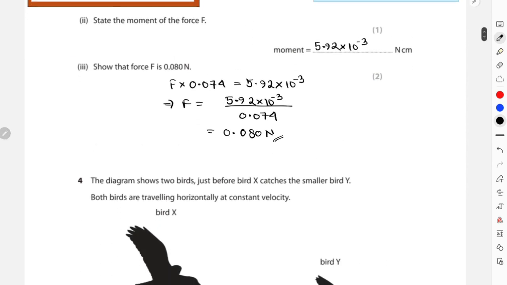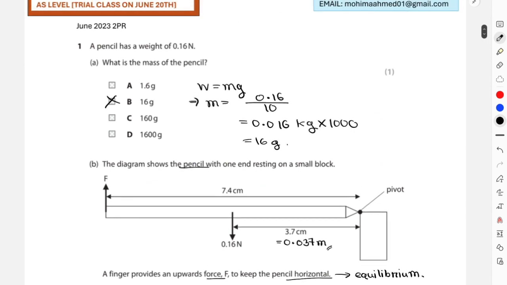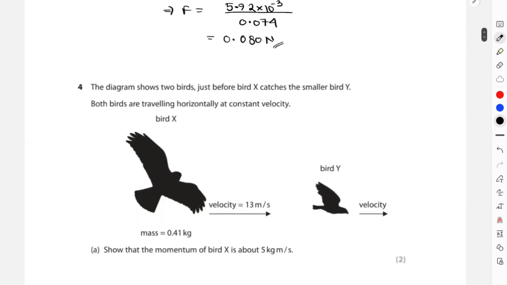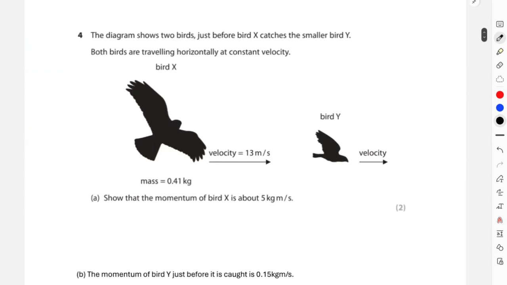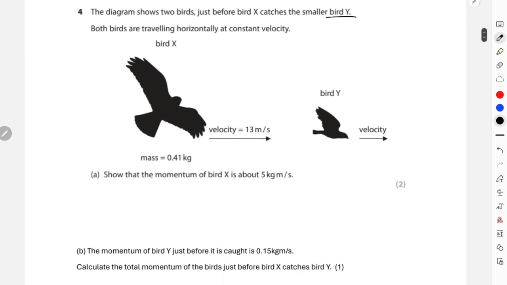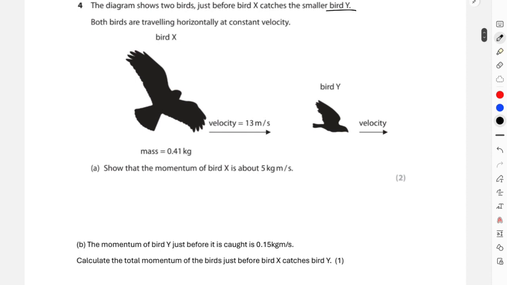I think this is again from June 23 2PR. This is your question 4, and this is about momentum. The diagram shows two birds just before bird X catches the smaller bird Y, and both birds are traveling horizontally at constant velocities. The mass of bird X was 0.41 and the velocity of bird X was also given, 13 meters per second.